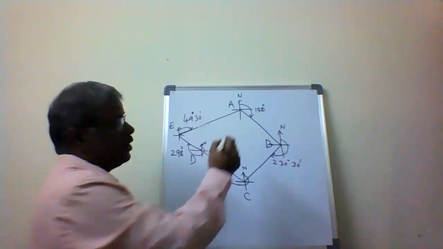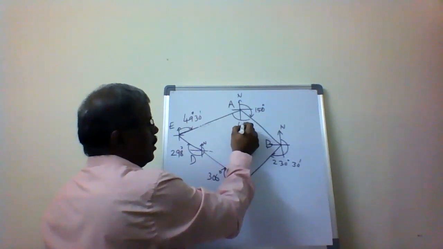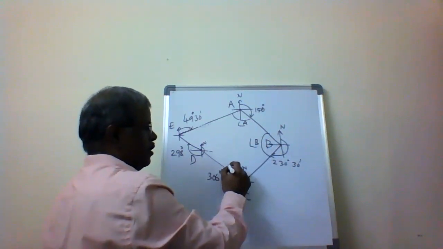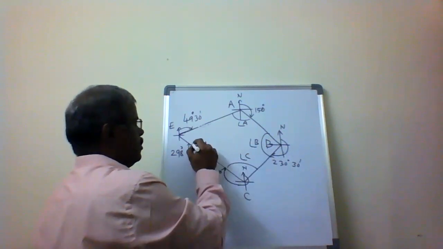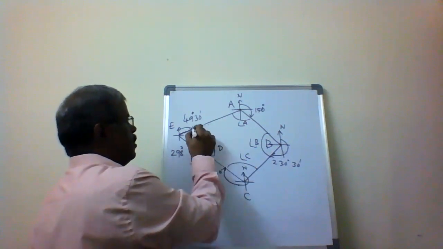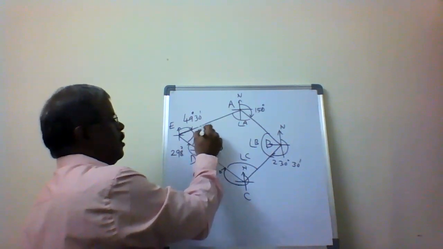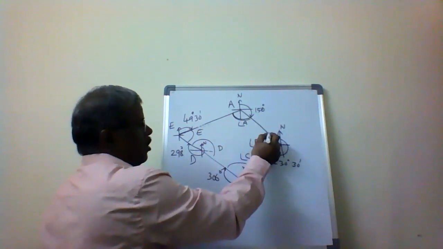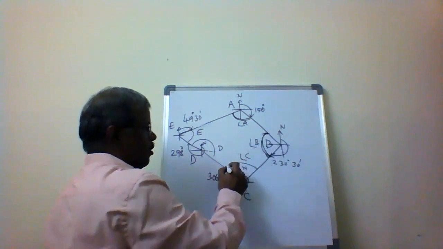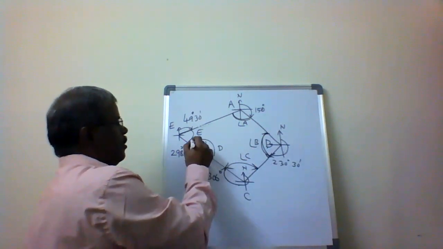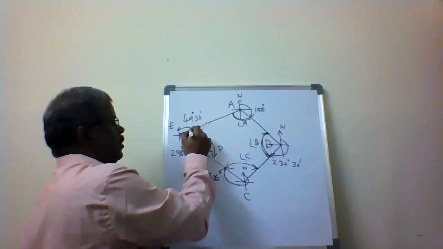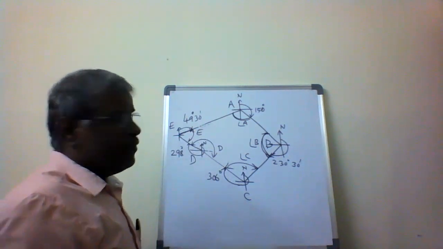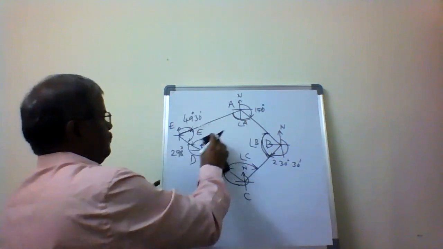Now I have to calculate angle A, angle B, angle C, angle D, and angle E. What is angle A? What is angle B? What is angle C? What is angle D? What is angle E? I have to calculate them. First I will take angle A.